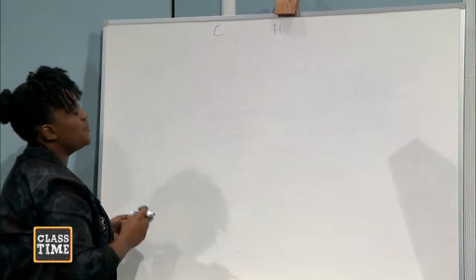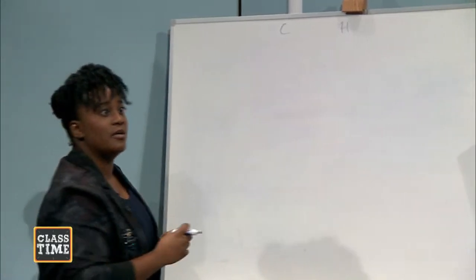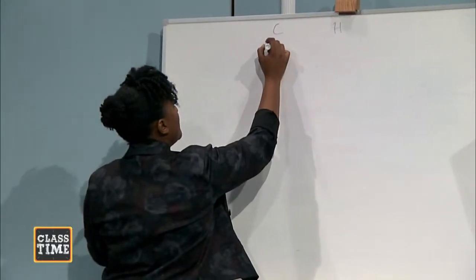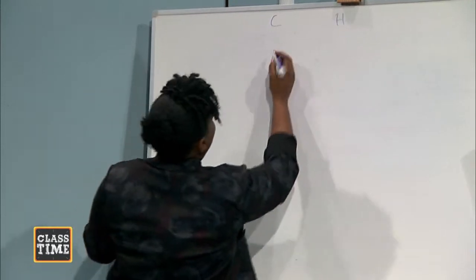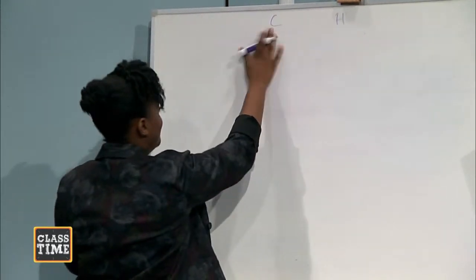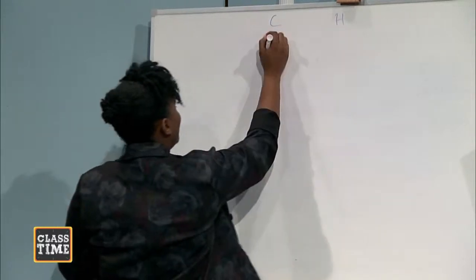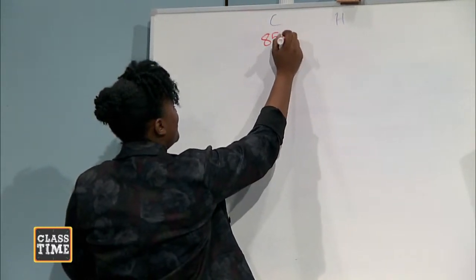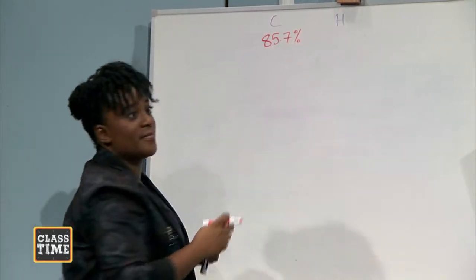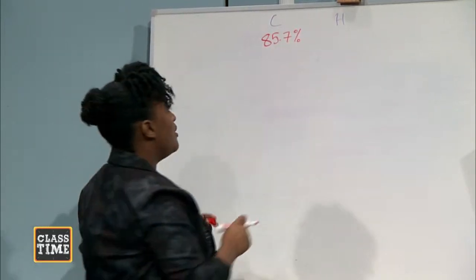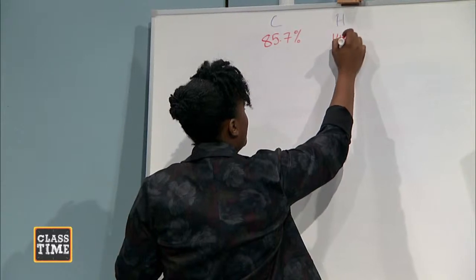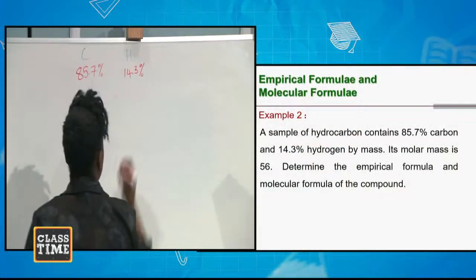All right, so how much percent of carbon do we have? We have 85.7%, that's what we're given. And the hydrogen is 14.3%.